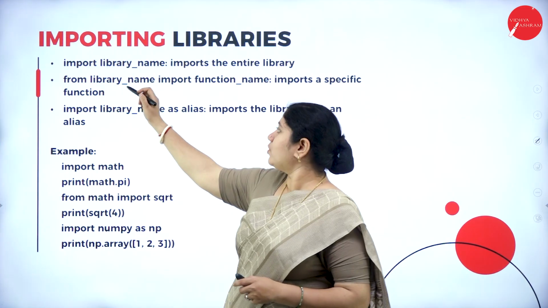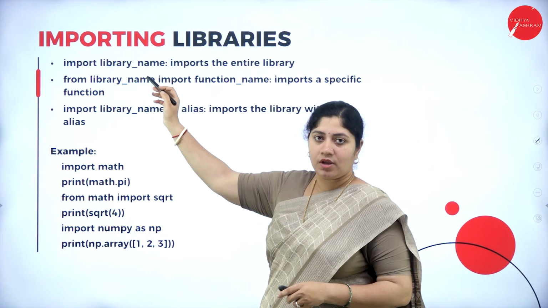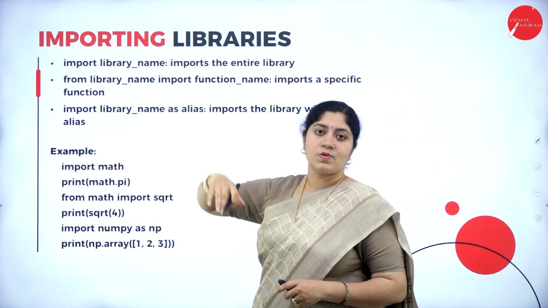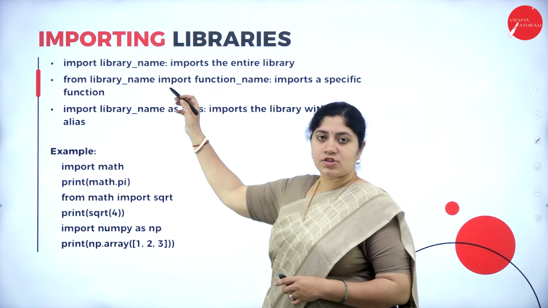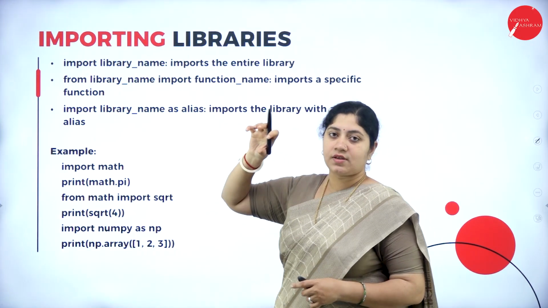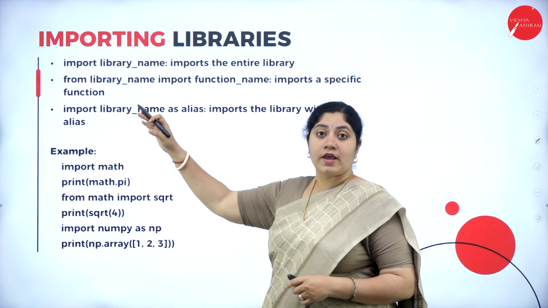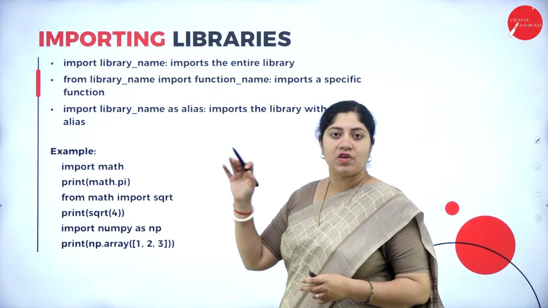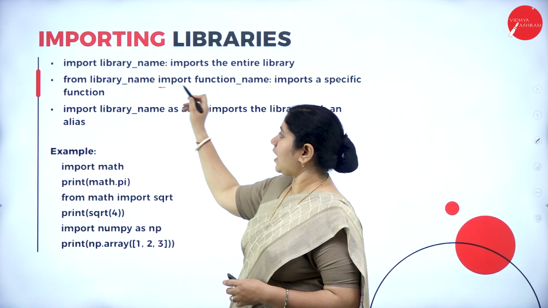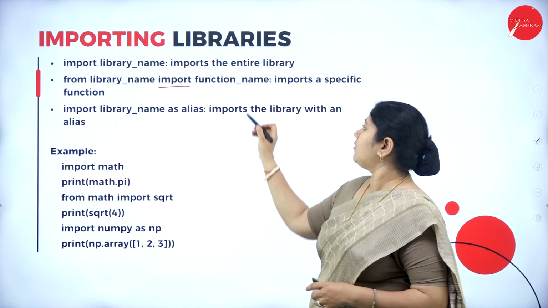It is import library_name, which imports the entire library. Next one, from library_name. So we have to define the library name, and inside that library, whichever function has to be imported, even that we have to mention. So for that, import function_name.